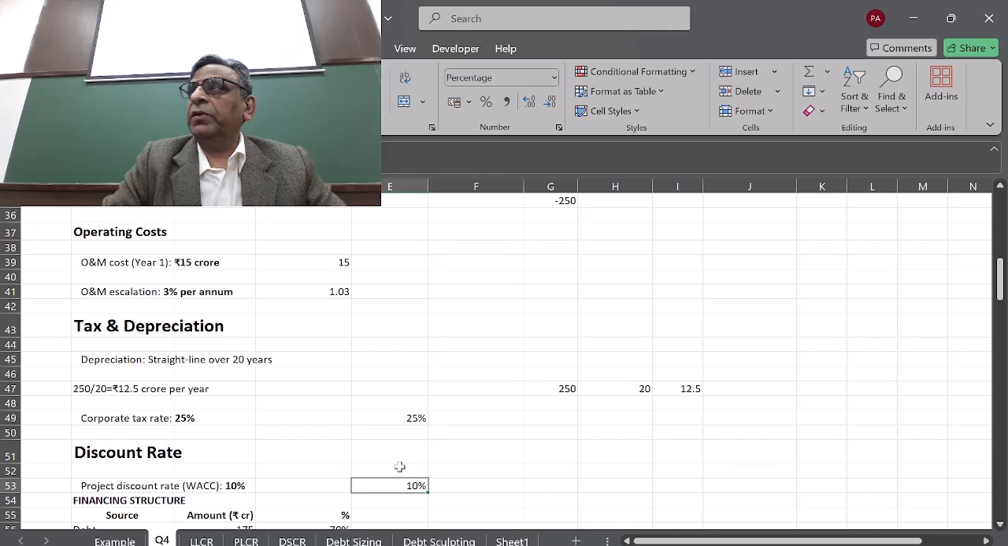Why is equity not tax deductible? What is equity, then? If you own equity shares, what is the reward you get? Dividend. And if you have debt, what reward do you get? Interest. So interest is tax deductible, but dividend is not.